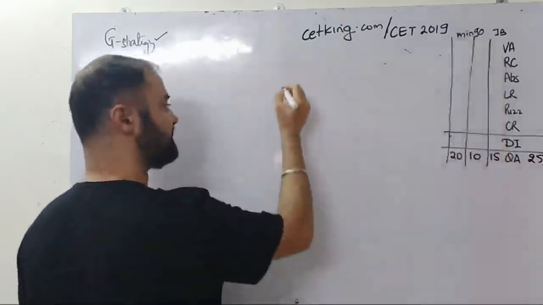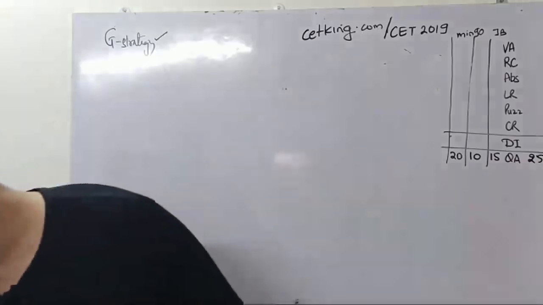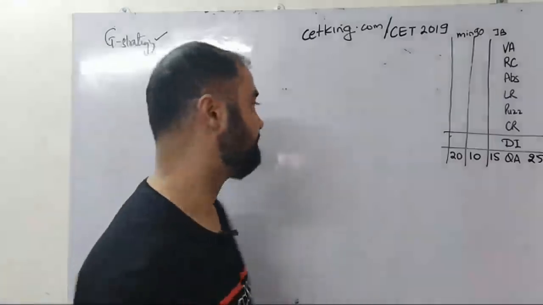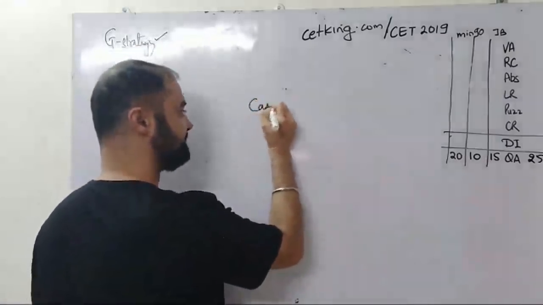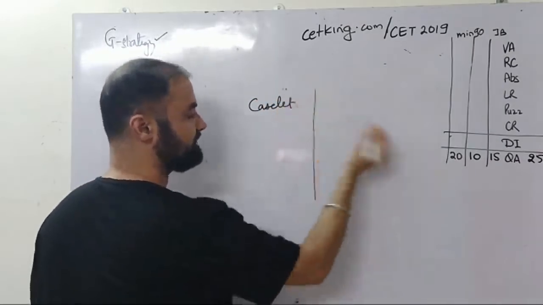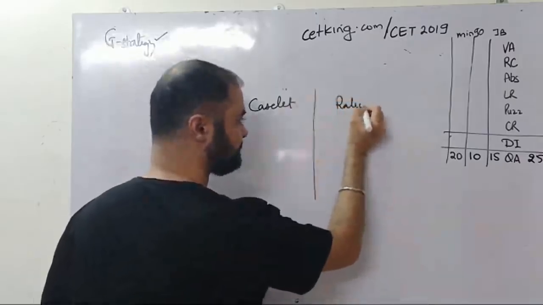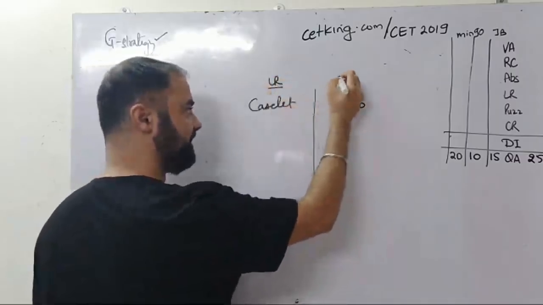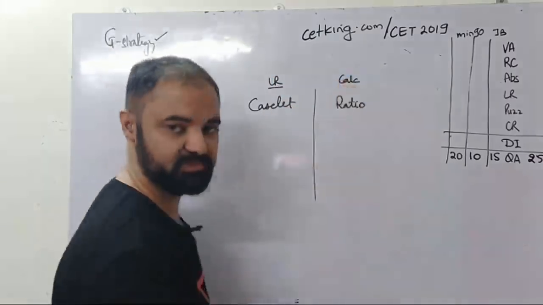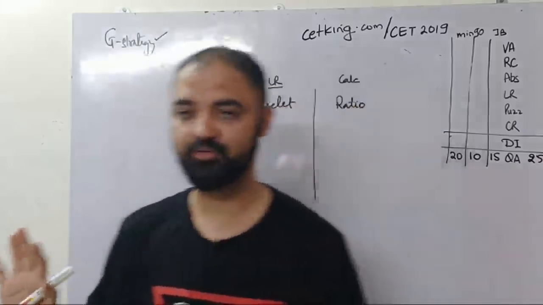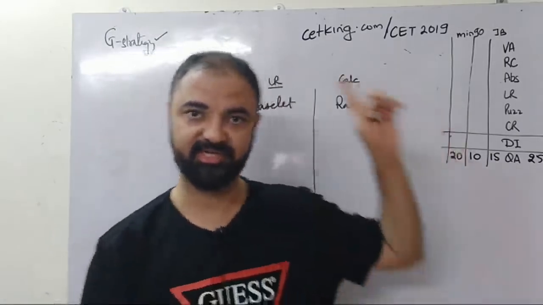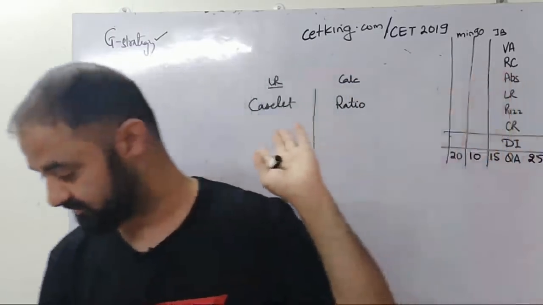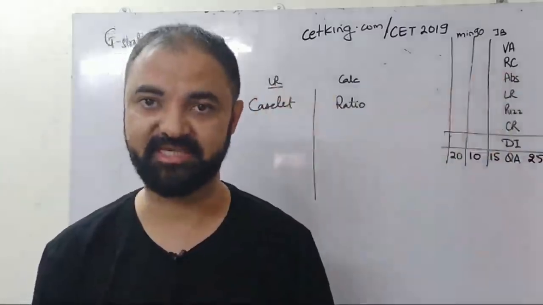Move to DI section. Now if you look at the DI section, this is on page number 15. First set is a caselet, second set is a ratio based DI. Now CET paper has 2 types of questions, logic based DI and calculation based DI. Set number 1 is caselet, set number 2 is pie chart. So those who are just joining us, cetking.com/CET2019, I have uploaded this paper. Please download the paper, go to page number 15. This is what you will see, caselet or ratio.